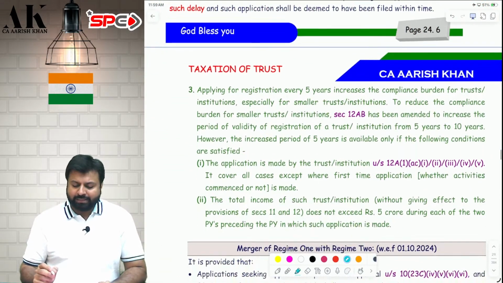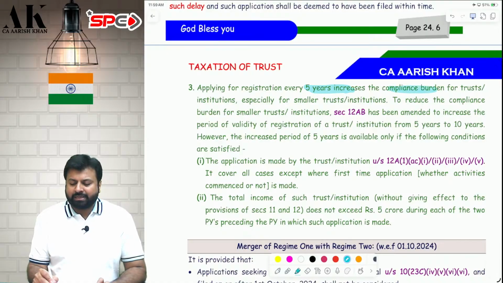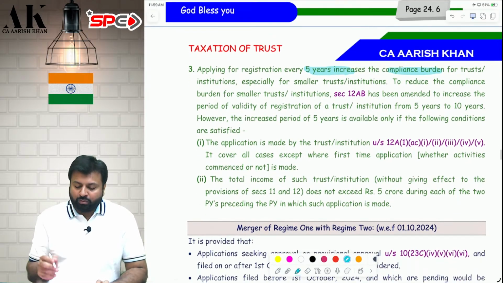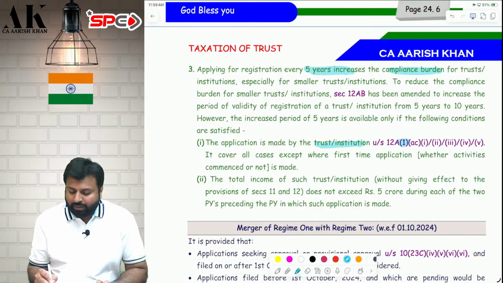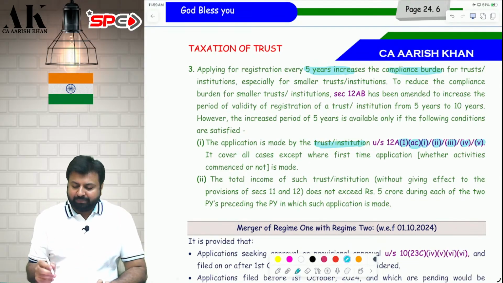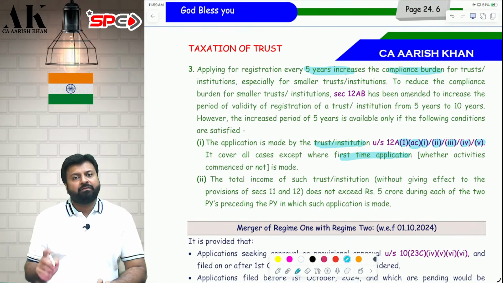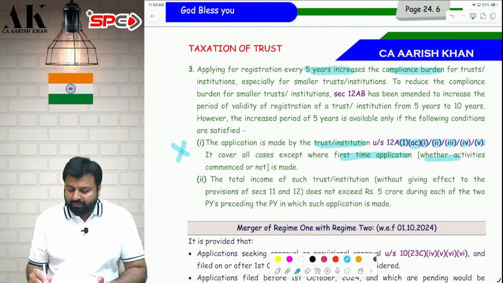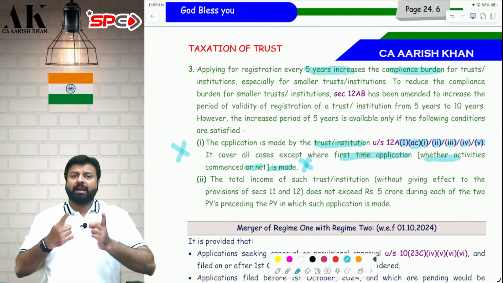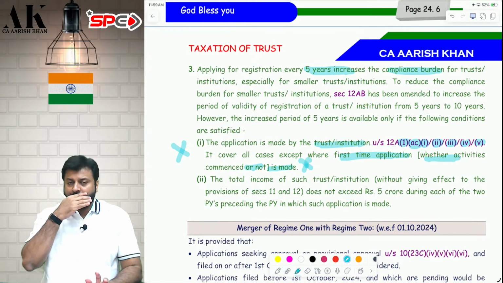The government has increased the period to 10 years. They have understood that it is a compliance burden to come every 5 years. Therefore, they have increased the period to 10 years. Which are those fortunate people? First, they have to fulfill 2 conditions. They have a trust which is registered under 12A subsection 1, clause AC, subclause 1, 2, 3, 4, 5. It means everybody except first time applicants. First time applicants are not covered here. Whether you have commenced the activity or not doesn't matter. So if your trust is making an application for the first time, don't come here. For you, maximum 5 years.